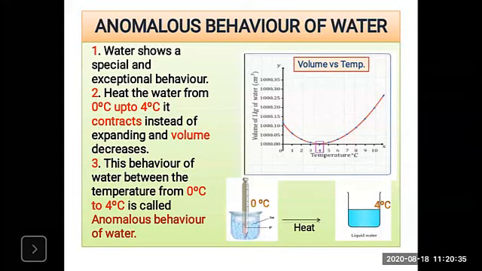After further heating above 4 degrees centigrade, it expands. Similarly, if the water is initially at a temperature above 4 degrees centigrade, it expands. So this is the anomalous behavior of water. The water at 0 degrees Celsius is the ice. When we heat the ice, it melts and converts into water.